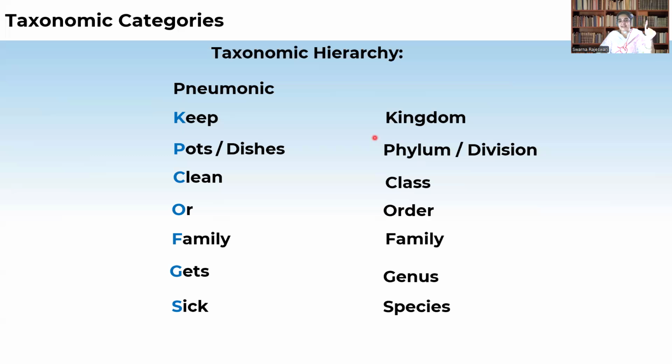So first, these are the different categories when we are grouping the animals. All the organisms will be generally kept in the animal kingdom, and all the plants will be kept in the plant kingdom. After that, we have to divide each organism based on certain characters. So there are different phyla or divisions in one animal kingdom. Even the small insects belong to the animal kingdom, and even man also belongs to the animal kingdom.